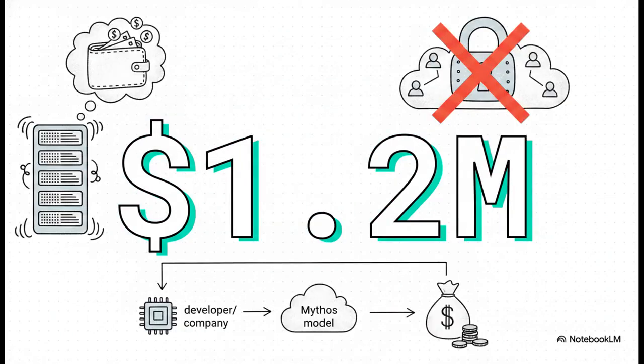Let's contextualize that $600 an hour figure for a second. If a developer or a company were to run the Mythos model consistently for a standard 40-hour workweek, they'd be looking at an estimated expense of $1.2 million a year, and that is just on token costs alone. When you scale that kind of computational weight across millions of public cloud subscribers, well, you can start to see why the community wonders if Anthropic's server farms and their accountants were actually breathing a huge sigh of relief when that shutdown order came through.